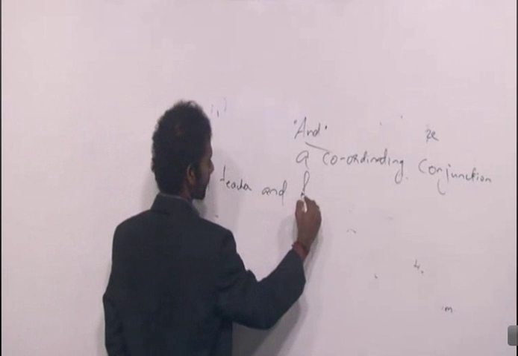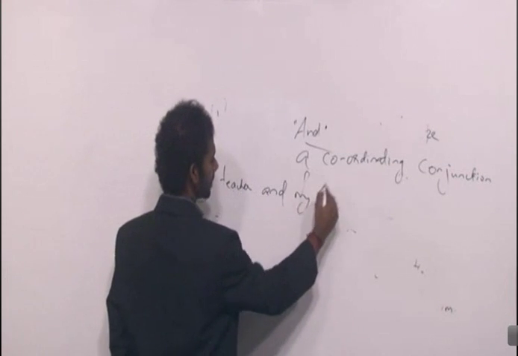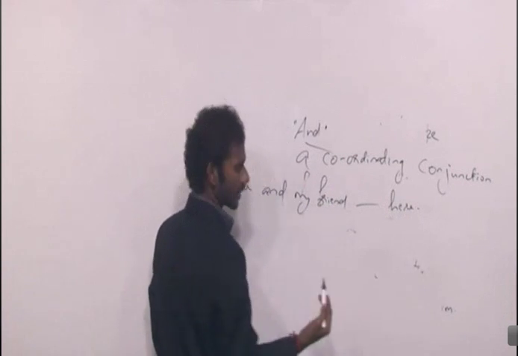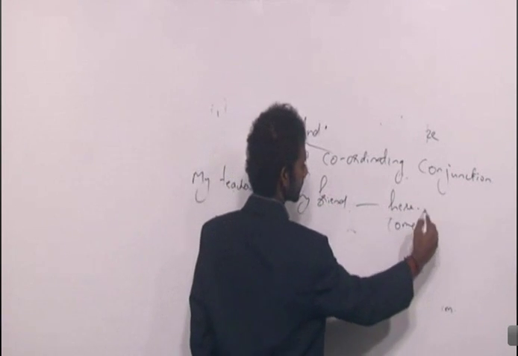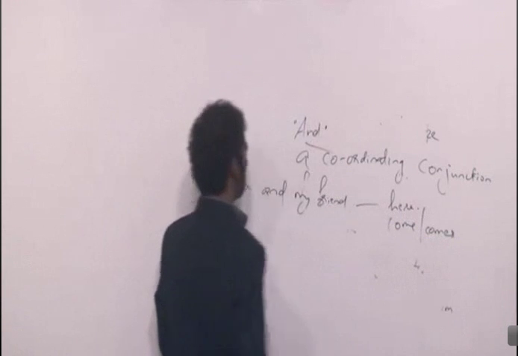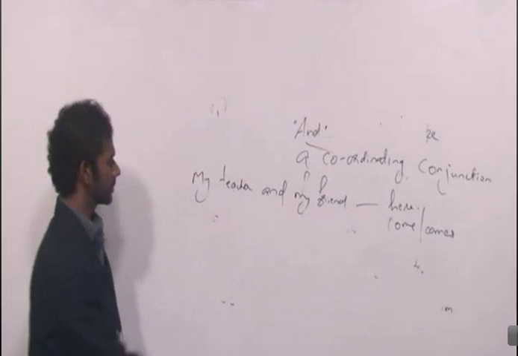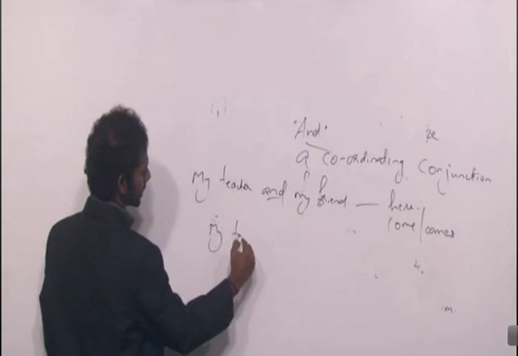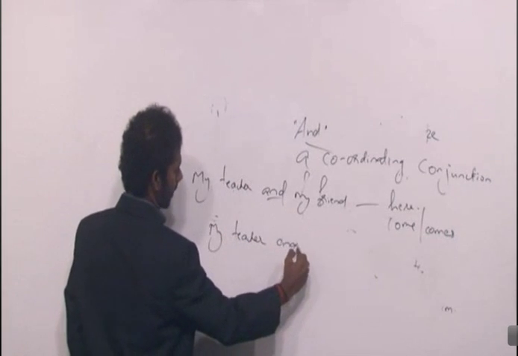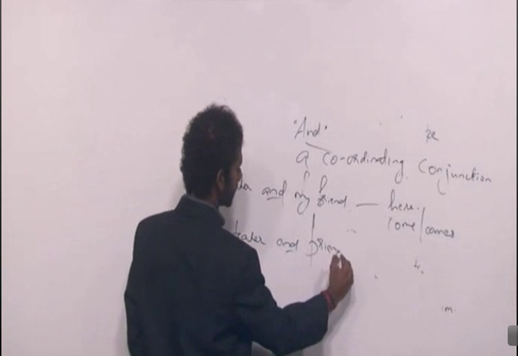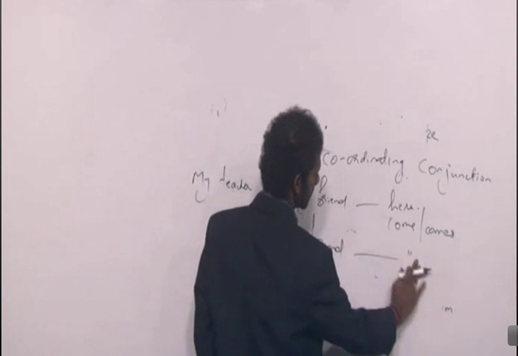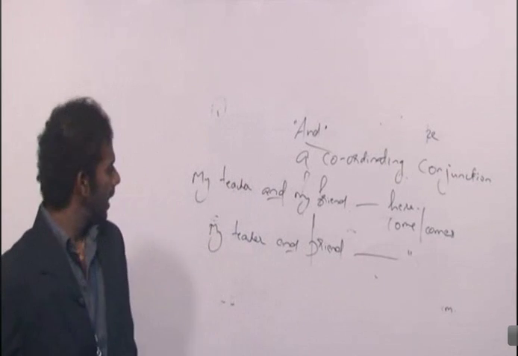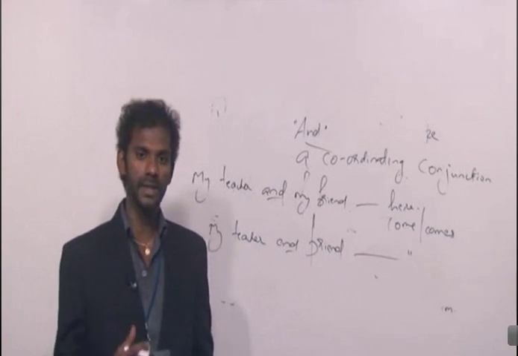and my friend dash here. Options are come, comes. My teacher and my friend dash here. Come, comes. One more. My teacher and friend dash here. Same options, come, comes. Clear? As I said, "and" may combine two similar entities as well as two different entities.